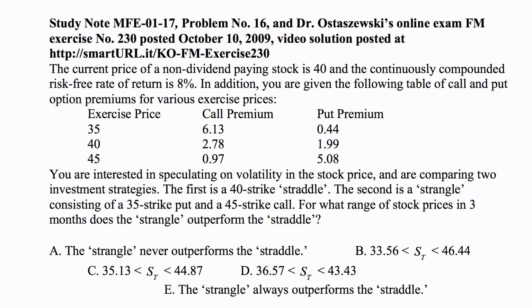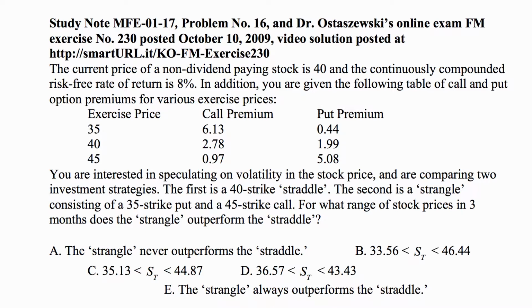At exercise price of 35, the call premium is 6.13. So of course this call is in the money, and that's why the price is reasonably high. The put price is 0.44. The put is out of the money because the current price of the stock is 40, so it doesn't make sense to sell it for 35 when you can sell it in the market for 40. For exercise price of 40, both options are at the money. 40 is the current stock price. The call premium is 2.78. The put premium is